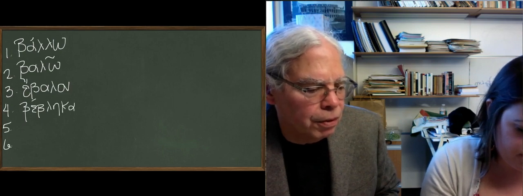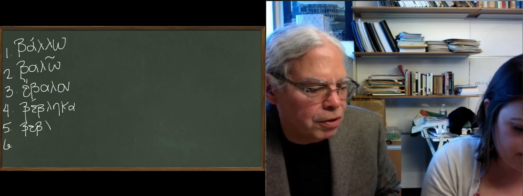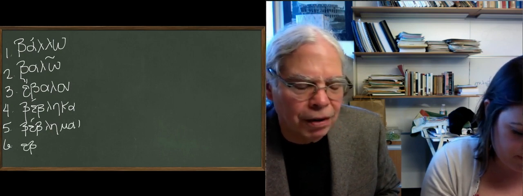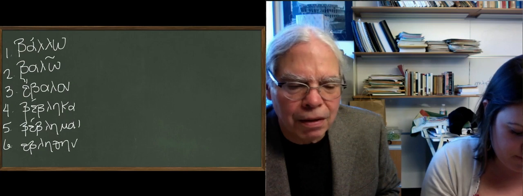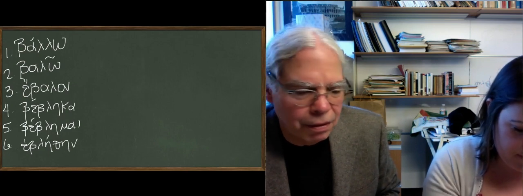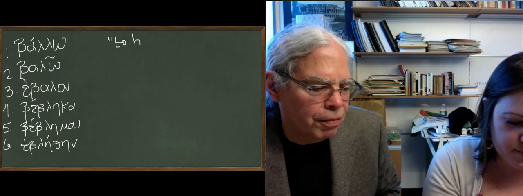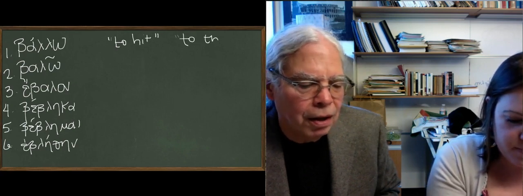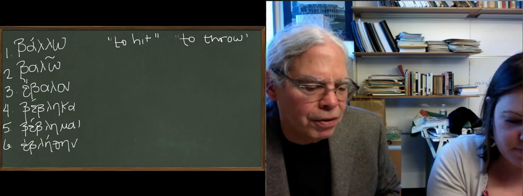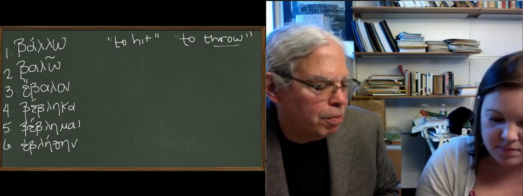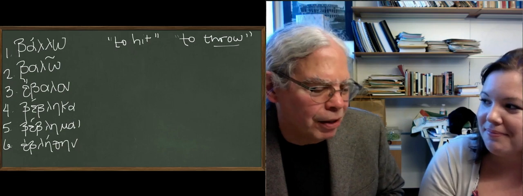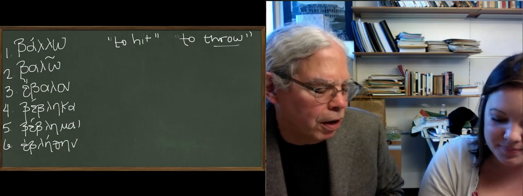The cool thing about this verb, among other things, is that it means two things. Ballo means to hit and to throw. The general opinion is that the fundamental meaning is throw and that hit is the secondary one, but they're both there. And the best explanation that I know of this is that it's a matter of a grammatical category called proxemics, which has to do with what's near and what's far.